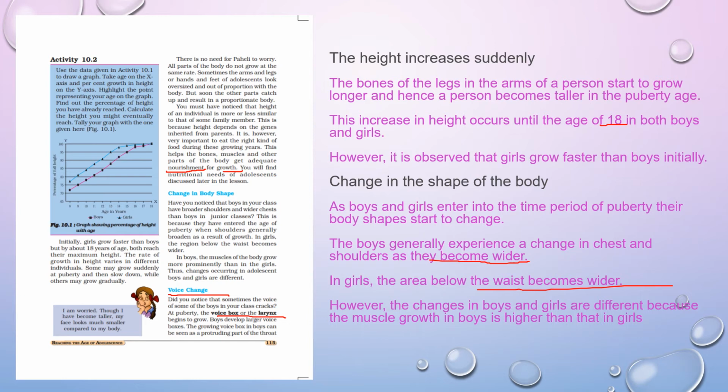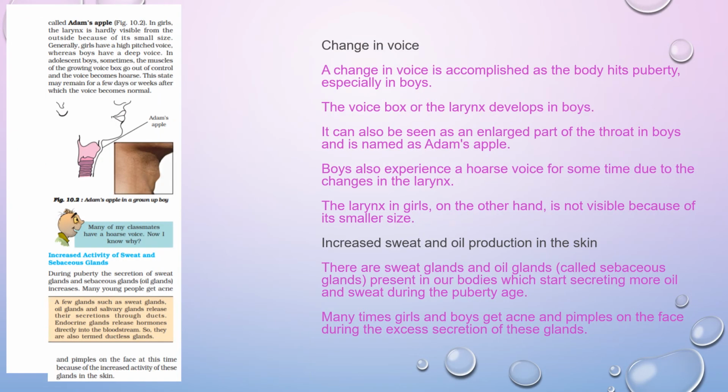In boys, the voice box becomes larger. So it is also called Adam's apple. Just see the diagram here in the book. Why is it like that? Because it developed, and we can easily see it. Because there is a growth in it, the development in the voice box.